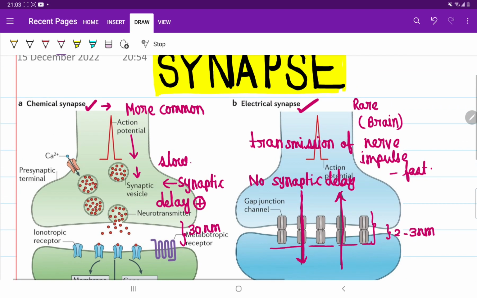So in this video, we discussed the differences between chemical synapse and electrical synapse. We discussed that the chemical synapse involves neurotransmitter, while the electrical synapse does not include neurotransmitter. The chemical synapse is common, the electrical synapse is rare. In the chemical synapse, neurotransmitter is released. Here neurotransmitter is not released. Between two neurons here, a gap junction is present, and through that the nerve impulse is transmitted. In the chemical synapse, the nerve impulse is always transmitted from the presynaptic neuron to the postsynaptic neuron. But in the electrical synapse, it can be in both directions, bidirectional transmission of impulse.